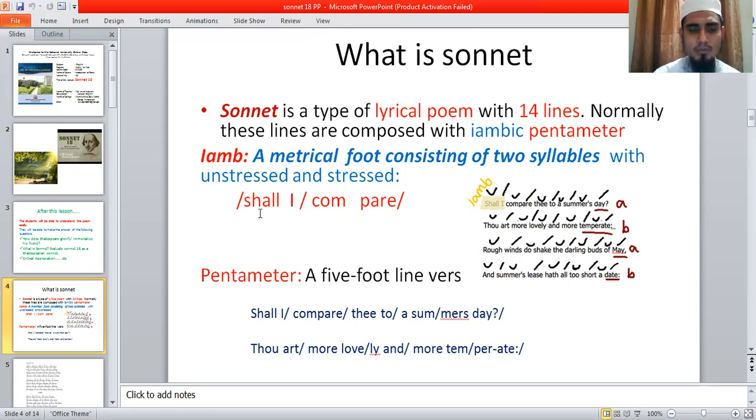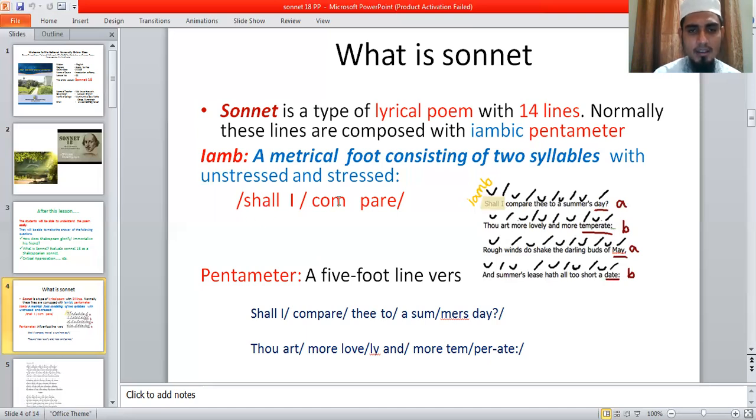Whenever there are two syllables, "shall I," there are two steps of our tongue, "shall, I." So there are two syllables here. The first one is unstressed, that means no pressure here. And on "I" there is a pressure. Whenever we pronounce "I," we give a stress, and that is why it is called stressed, and the first is unstressed.